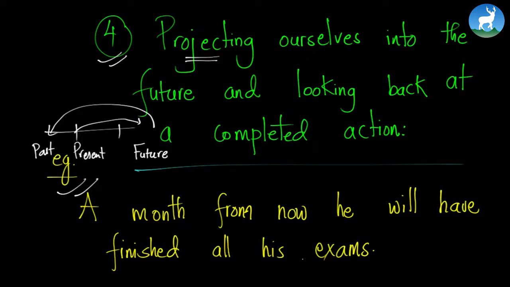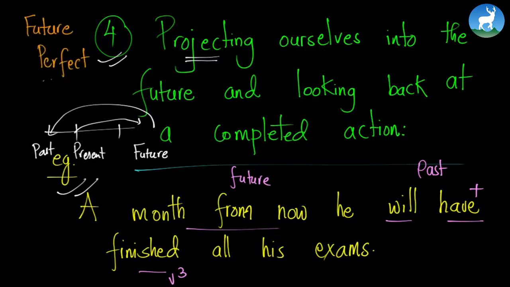So that is what the sentence does. A month from now, that's future clearly. He will have, and we have a V3 here, will have plus V3, finished all his exams. This gives a meaning of past, a completed action. So it's like projecting ourselves in future and looking back. A month from now, he will have finished all his exams. So in such a case, we use the future perfect tense.